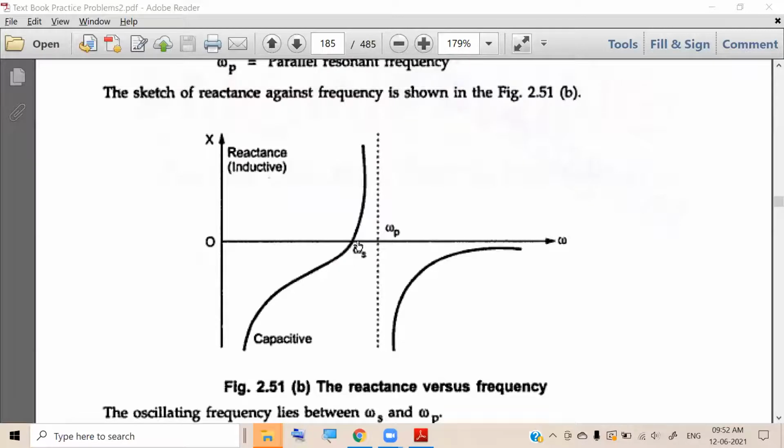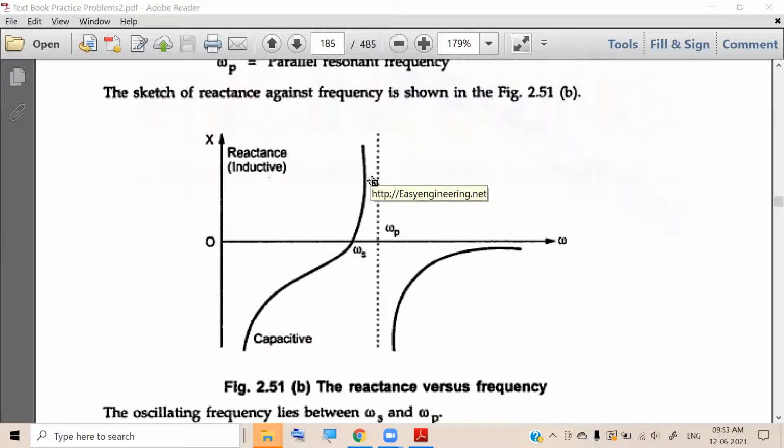This means the crystal will oscillate at a frequency greater than omega s and less than omega p, somewhere here. For such a frequency, will the crystal act as a capacitor or an inductor? Please answer. Inductor. Very good. It will act as an inductor.